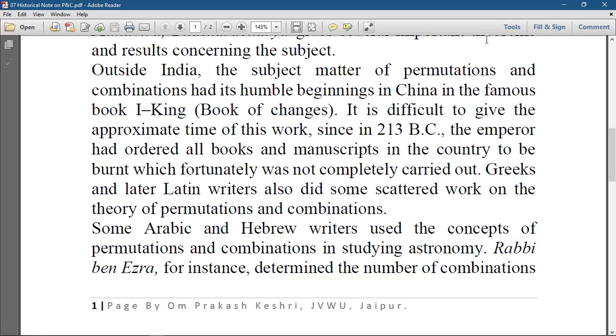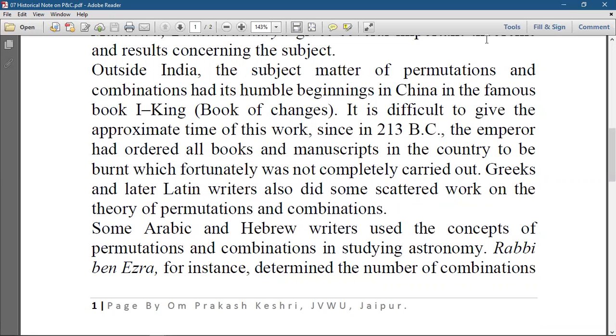Greeks and later Latin writers also did some scattered work on the theory of permutation and combination. Some Arabic and Hebrew writers used the concept of permutation and combination in studying astronomy.